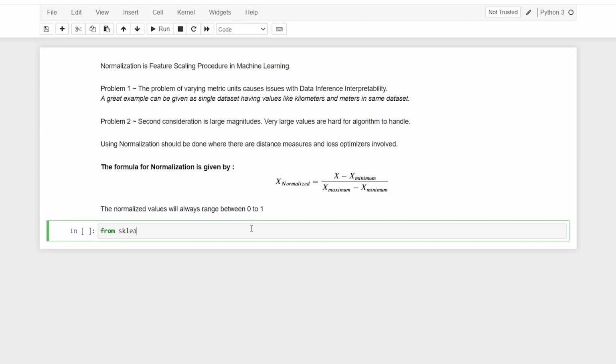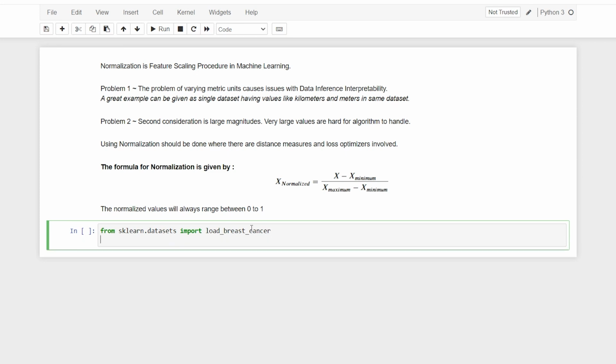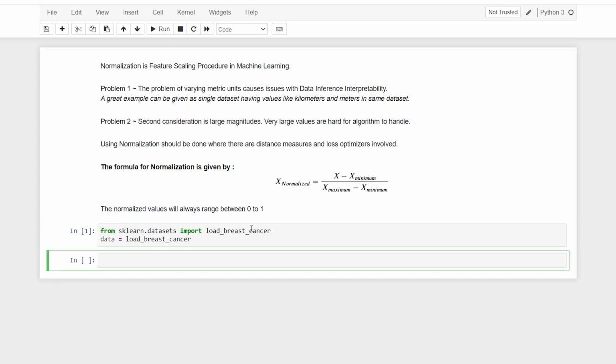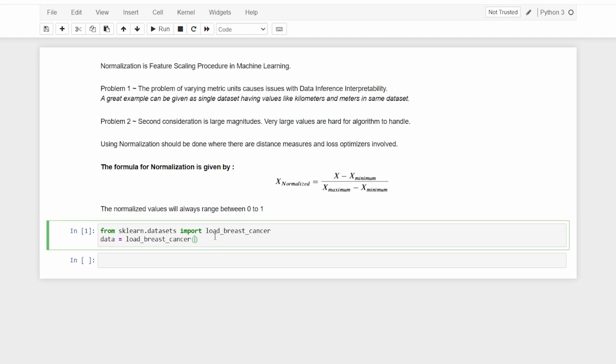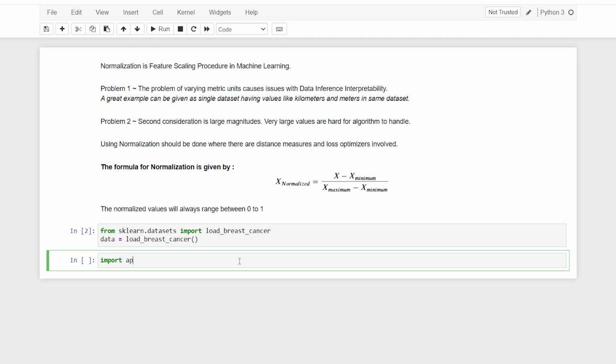So I'll say from sklearn.datasets import load_breast_cancer. This data set is available within sklearn itself, so you don't have to worry about that. Here I can say data is equal to load_breast_cancer(), where data is just a variable that I'm taking. And now I'll also import pandas: import pandas as pd.